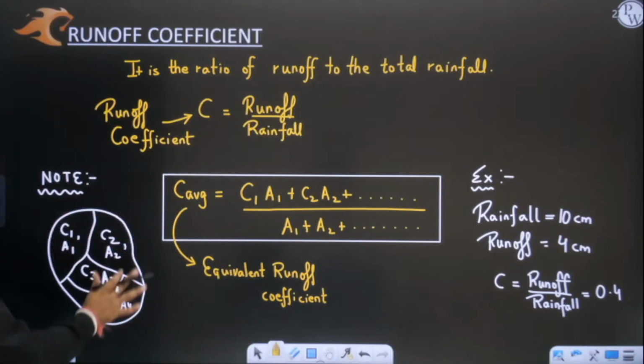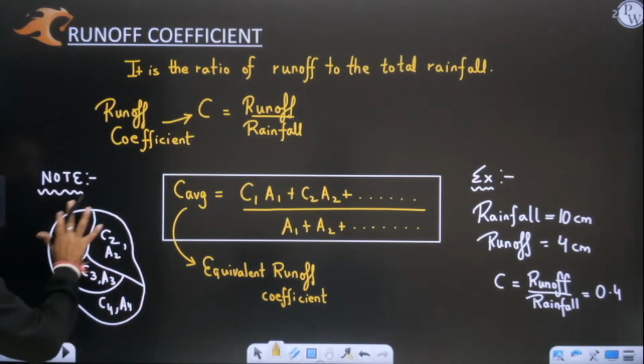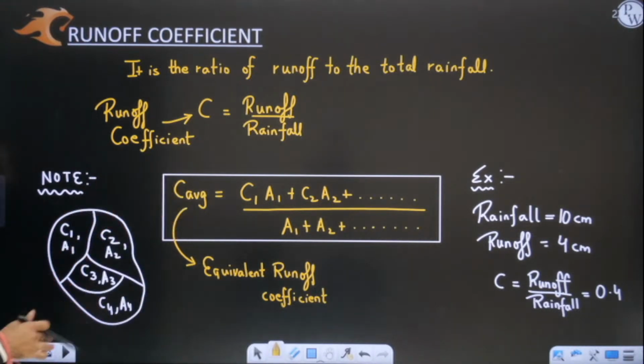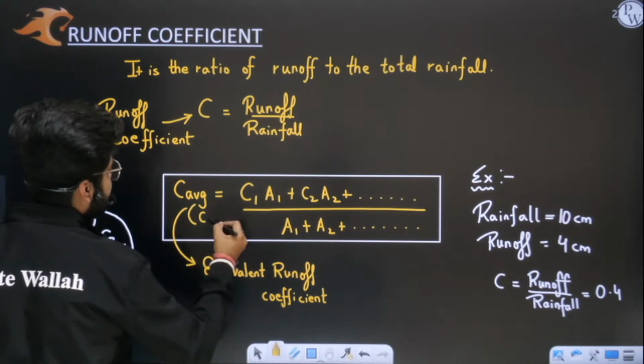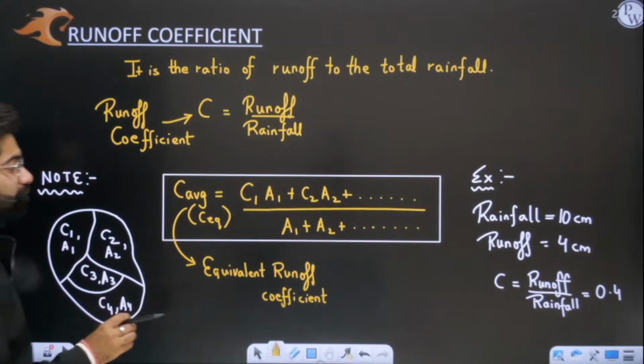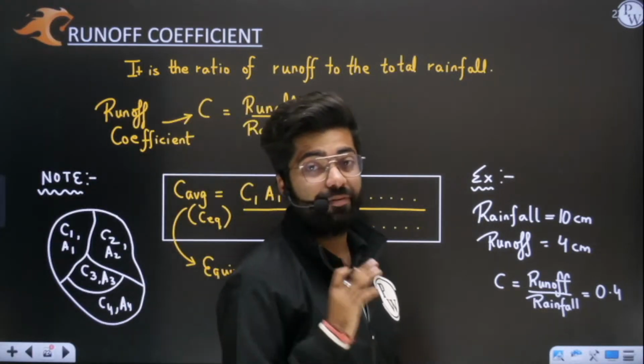If you want to replace this entire catchment area by a single runoff coefficient, that will be C average or C equivalent. Sometimes we call it C equivalent also. Both are one and the same, no need to worry about that. Questions have been framed from this in examinations.